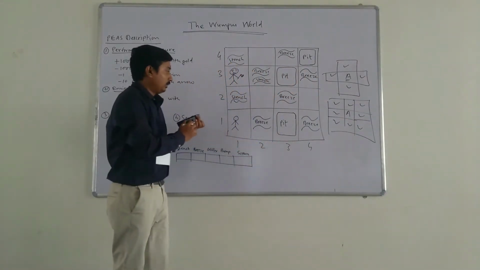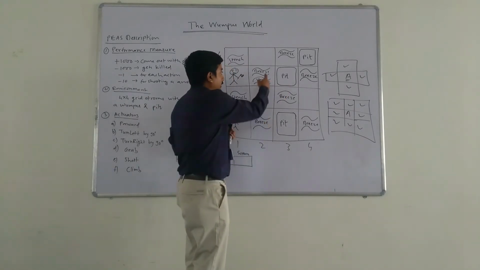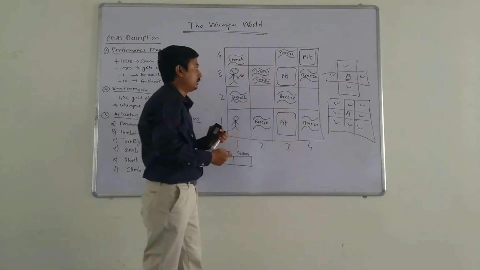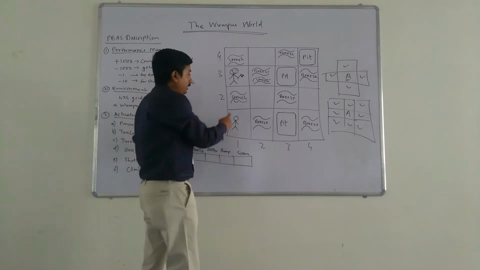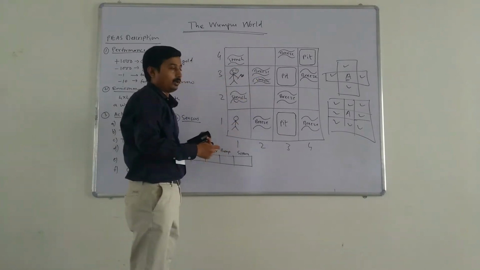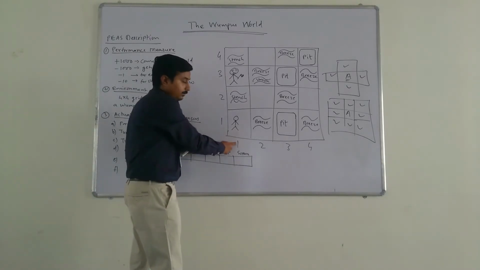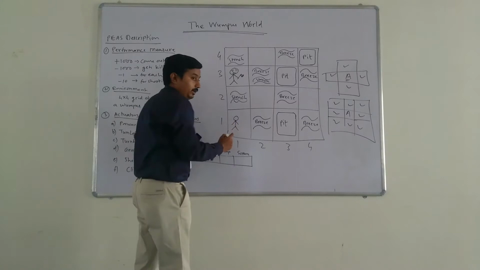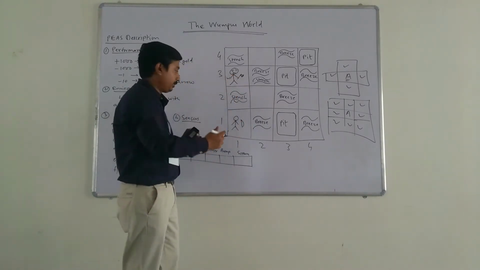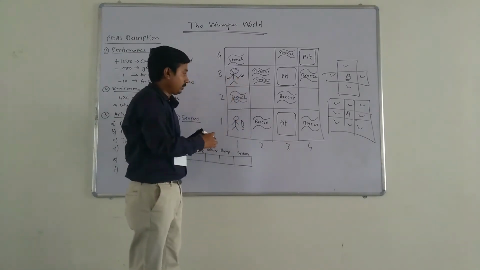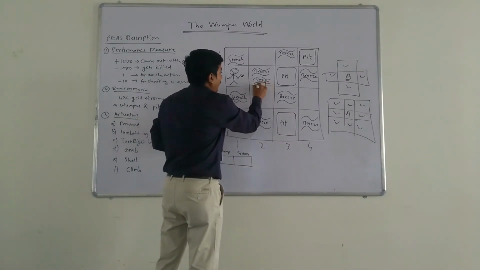So if we have a pit in a certain location, we can feel a breeze in the four neighborhood of that location. If a beast, that is the Wumpus, is present in a particular location, we can feel a stench in the four neighborhood of that location. Our agent will start at location 1,1, and our agent has only one arrow. So if the Wumpus gets shot by that arrow, it will get killed. The reward in this problem is gold. Somewhere we will have a gold.